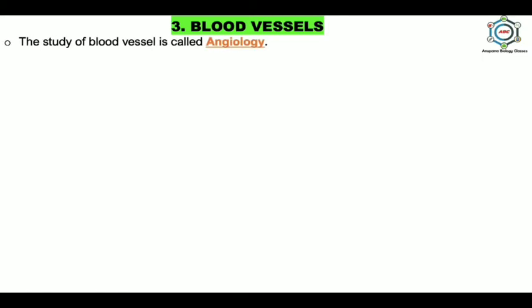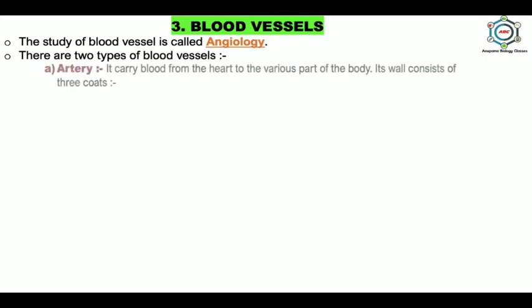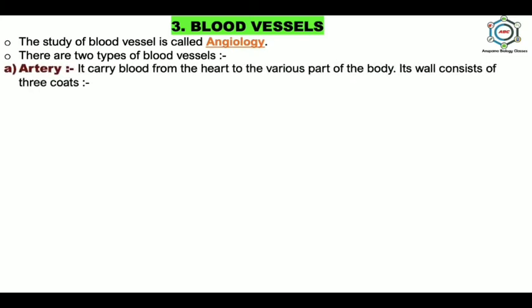Now, the third component of the circulatory system is the blood vessels. The study of blood vessels is called angiology. There are two main types of blood vessels. First is the artery, which carries blood from the heart to the various parts of the body.